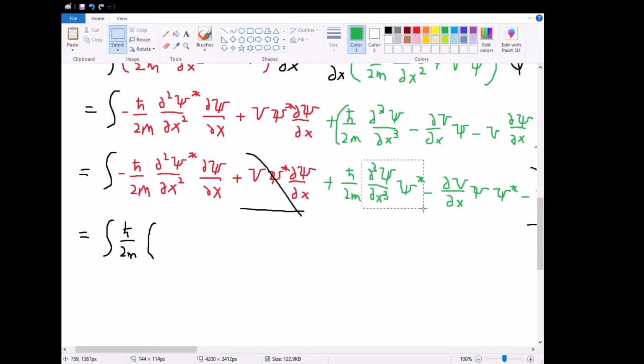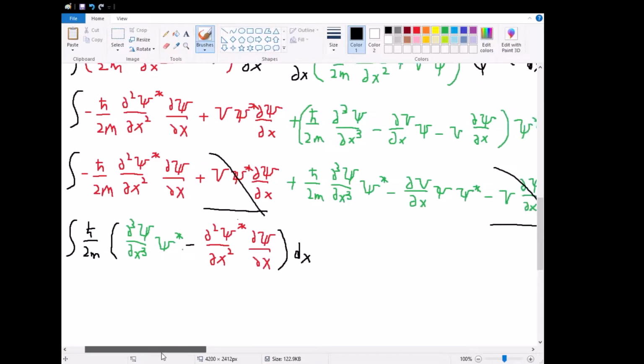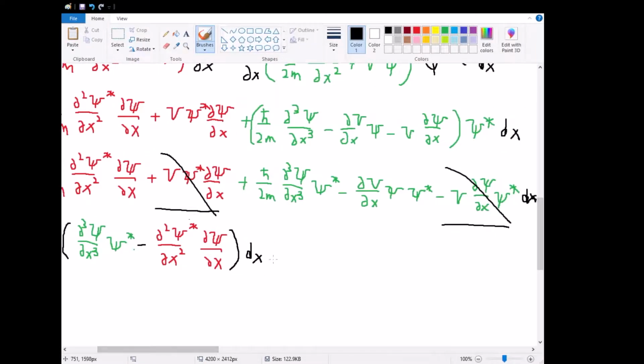So partial cubed at the front, and then subtracted by h bar over 2m of all of this stuff at the back. And we're just going to erase this and move this over here. And with that, we have our first term dx, and then our second term is going to be subtracted by the integral of, and we're going to rearrange this because of the commutative property to make it look more like an actual operator.